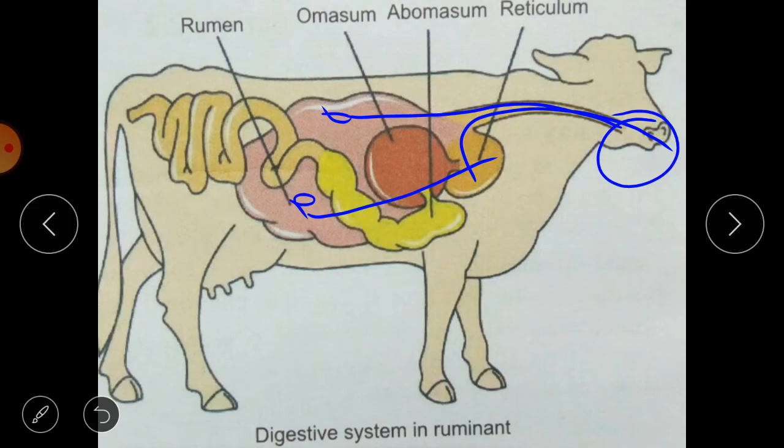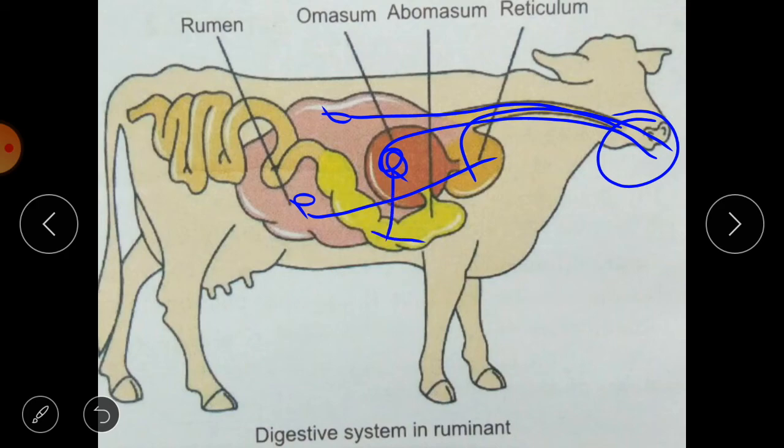Okay, then after chewing this cud, this ruminated food is swallowed again, and it reaches directly to the third chamber. Now it will not go again into the first or second chamber, it will directly go to the third chamber, that is omasum. Then here the ruminated food is broken down into smaller pieces, and then finally it reaches the fourth chamber, that is abomasum.